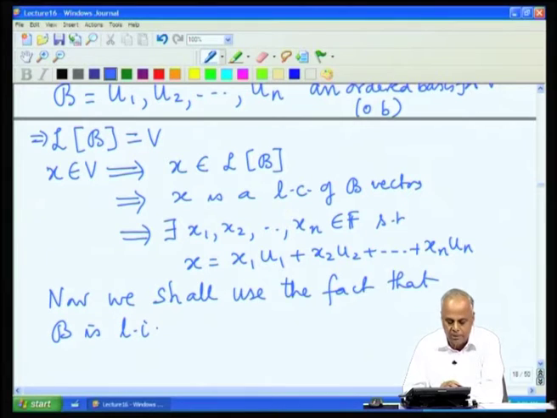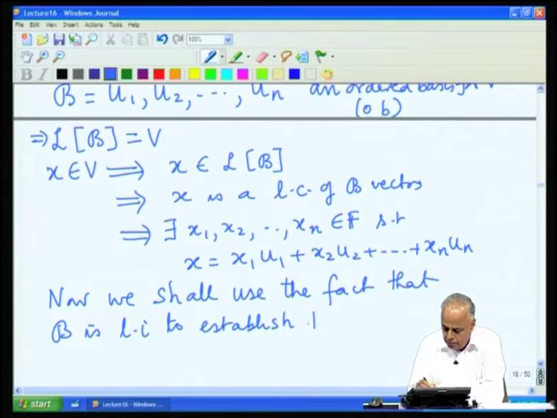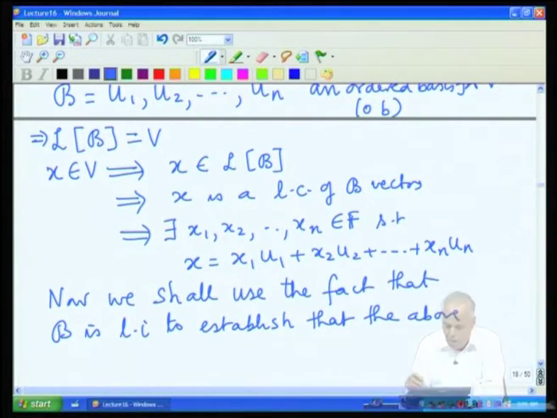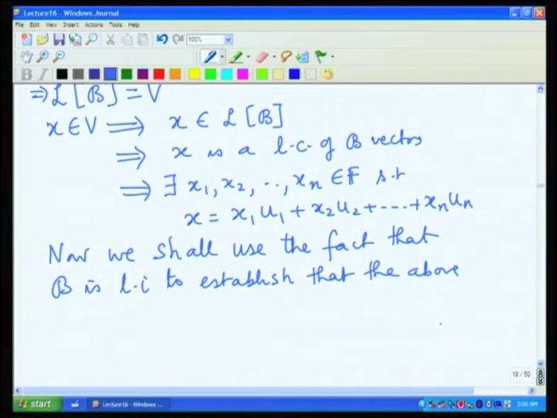Because it is a basis, it must be linearly independent. We shall use this fact to establish that the above representation of any x in V as a linear combination of the B vectors is unique.